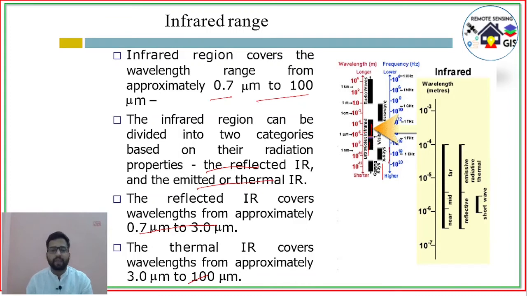After that comes the thermal infrared, that is 3.0 micrometer to 100 micrometer. Infrared can also be divided into three parts: near infrared, middle infrared and far infrared. Far infrared depends on emissivity, radiance and thermal, and the reflected part is divided into two portions, that is short wave and longer wavelength.